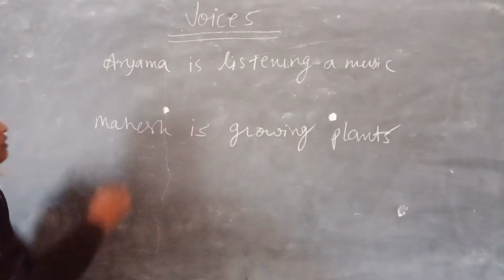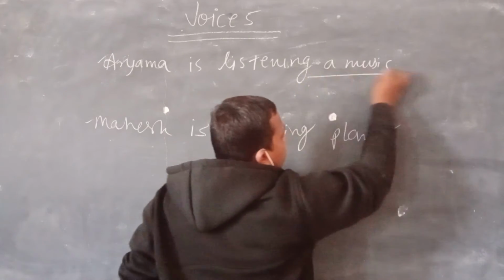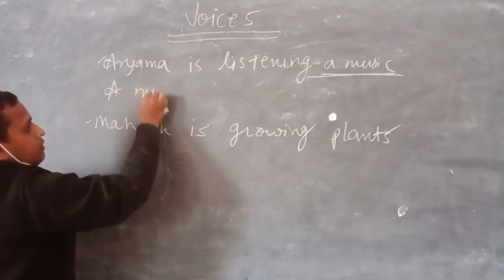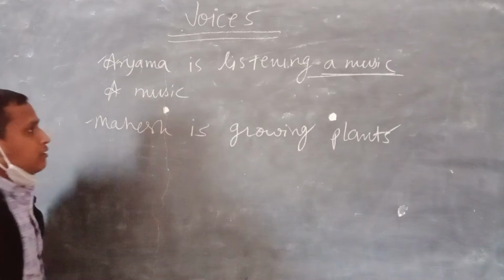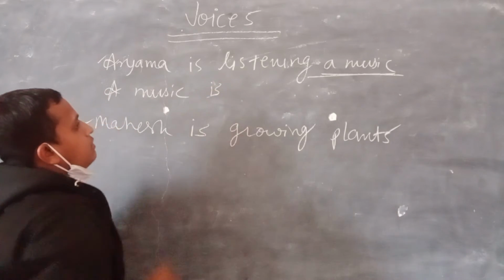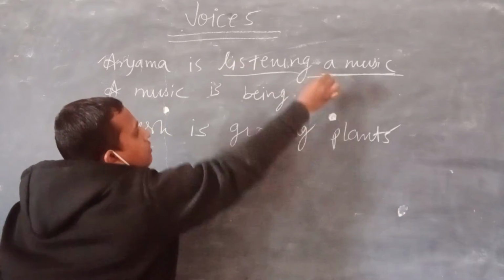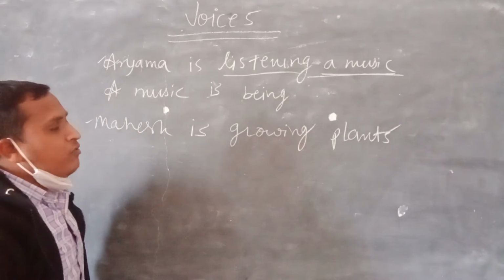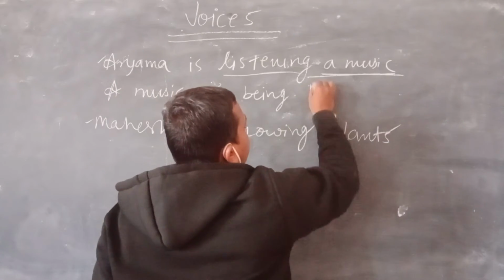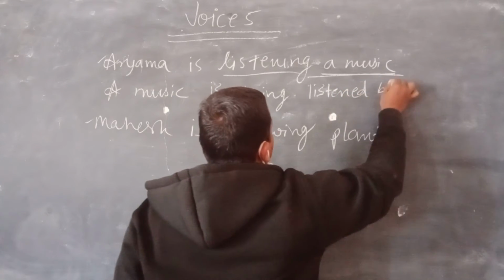So let's convert these active voices into passive. Here music is the object. Music is considered as singular, so music is will be used, is being. Third form, means past participle form of listening, is listened. Music is being listened by subject, by Aryama.